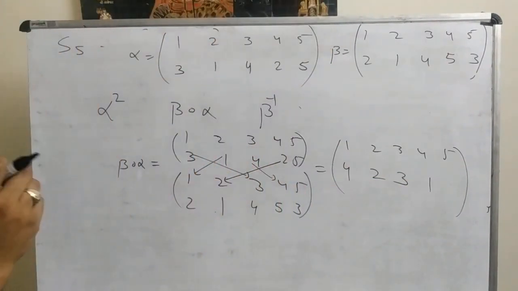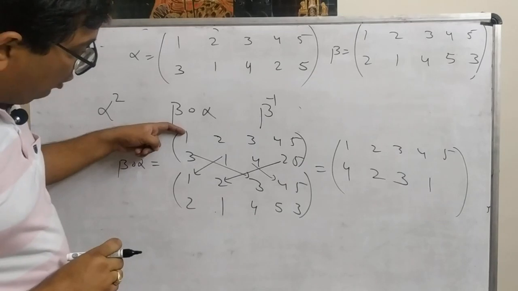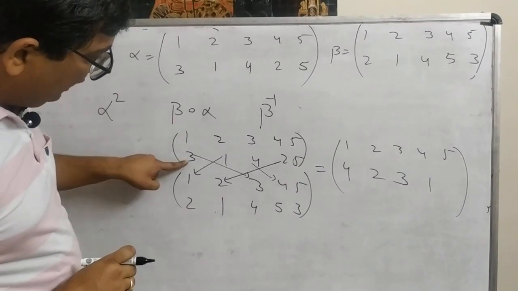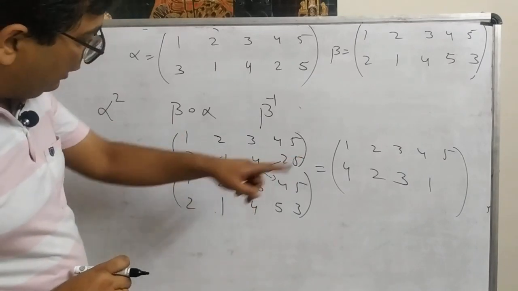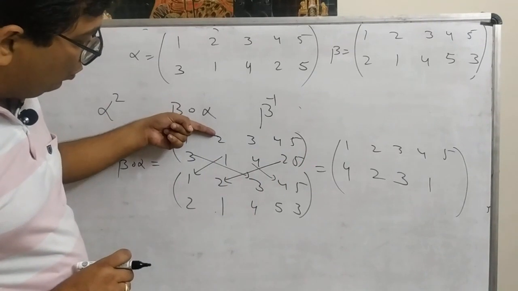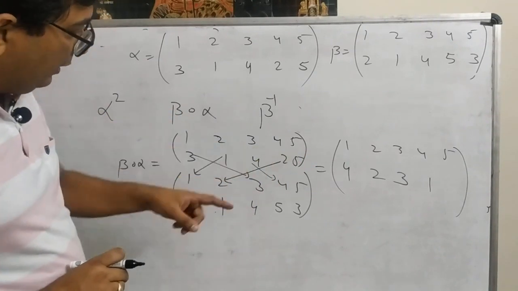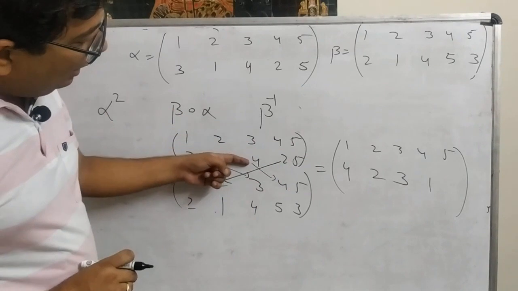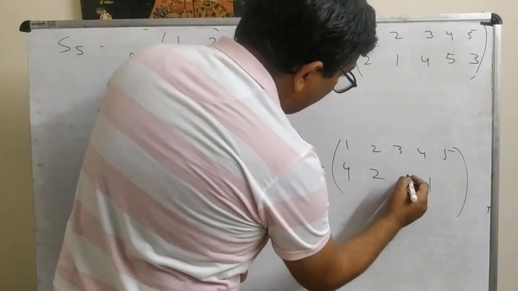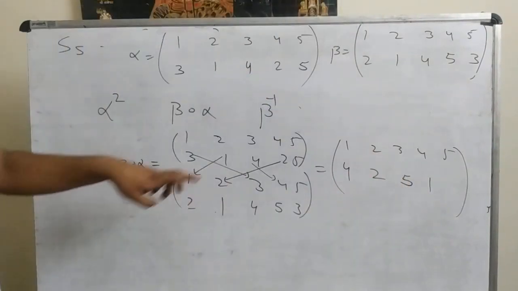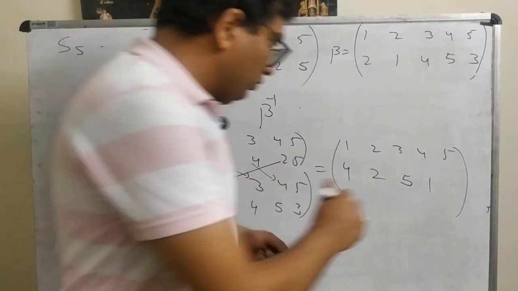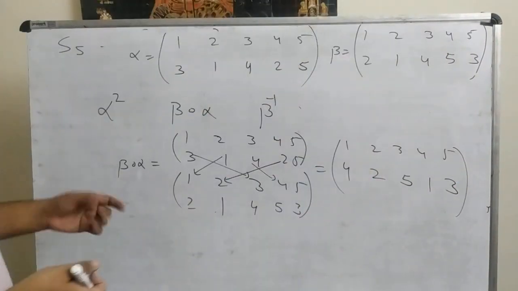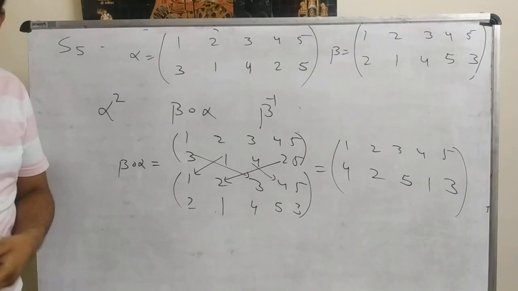I think we have made some mistake. 1 to 3, 3 to 4. Now it's okay. Then 2 to 1, 1 to 2, it is okay. Then 3 to 4 and 4 to 5. Not 3, it is 5. And 5 to 5 and 5 to 3. So in this way we can find the composition of beta of alpha.